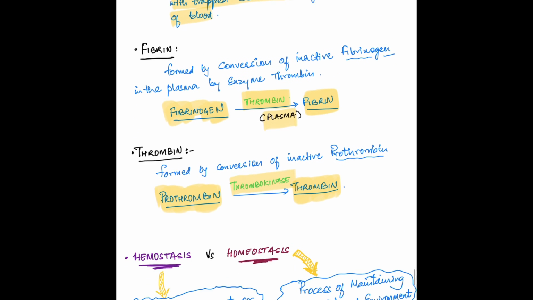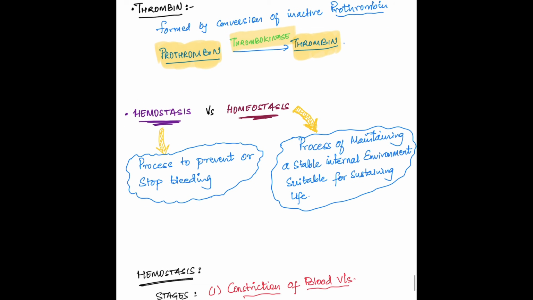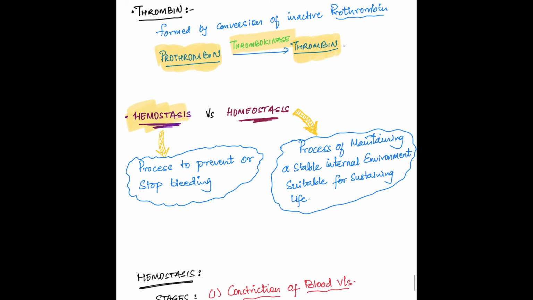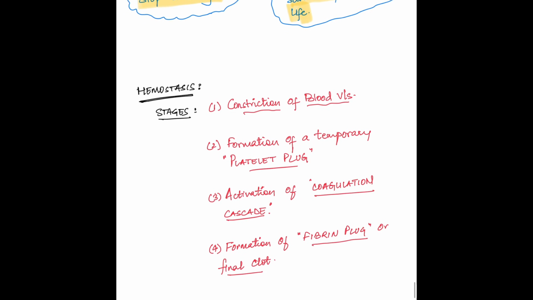Actually, coagulation of blood is a part of hemostasis. Please do not confuse hemostasis with homeostasis. Hemostasis is the process to prevent or stop bleeding, and homeostasis is the process of maintaining a stable internal environment suitable for sustaining life. Hemostasis has 4 stages.